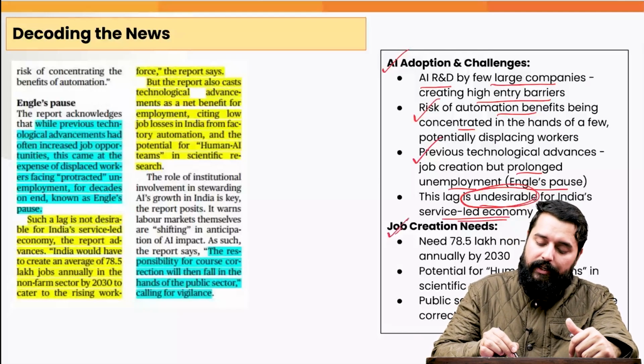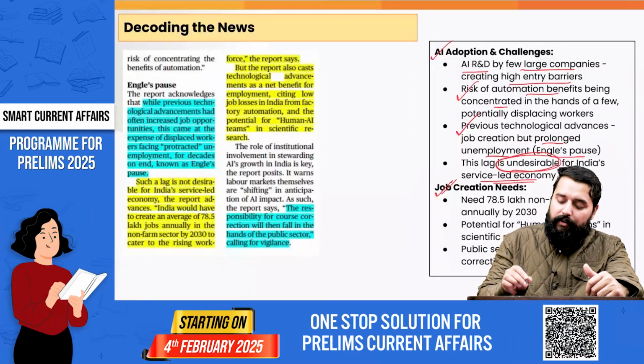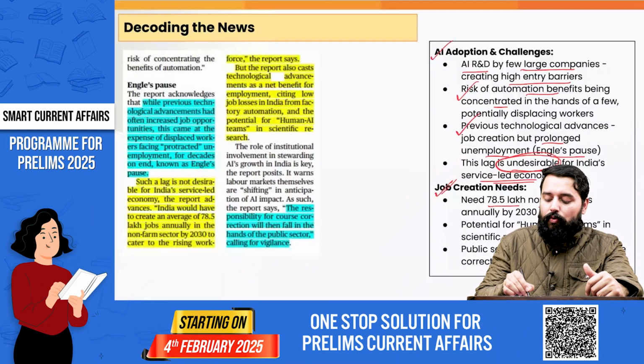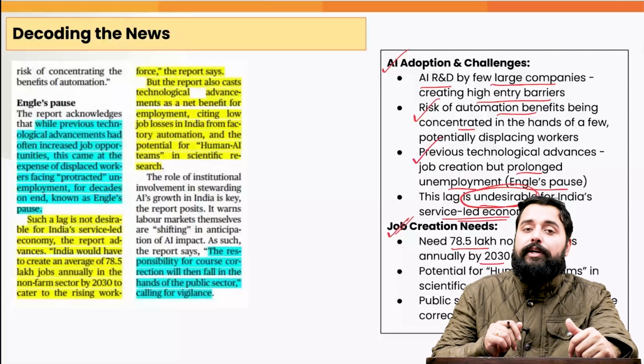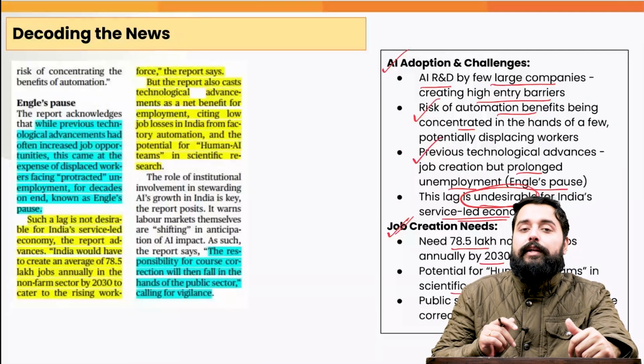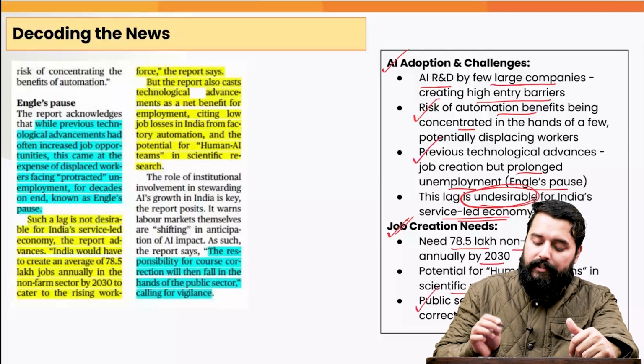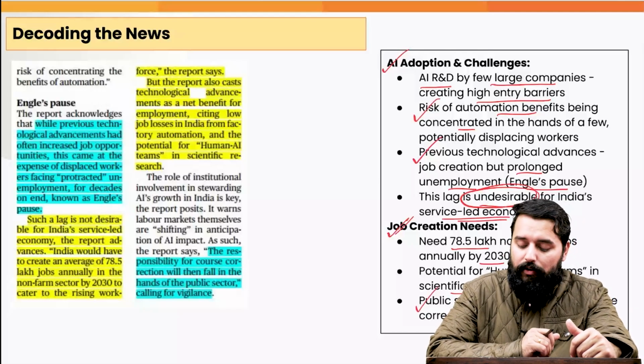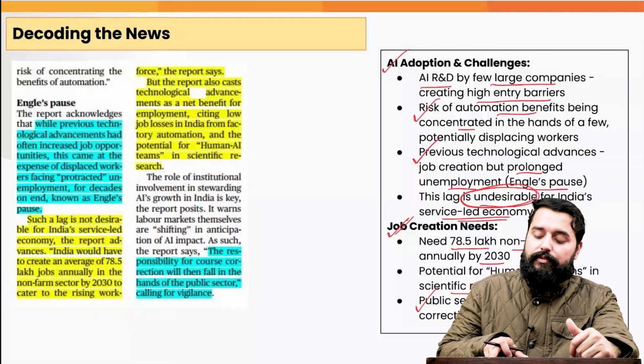So therefore we need to create jobs, and we need more than 78 lakh non-farm jobs annually by 2030. And there is a potential for human-AI teams also in scientific research, so that the humans are also employed. The public sector needs to take the responsibility for course correction and vigilance.